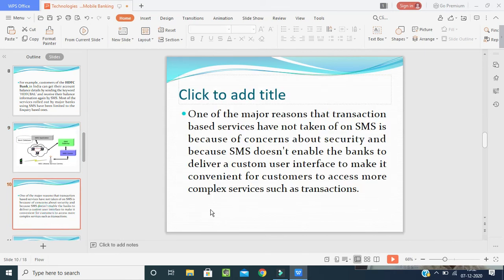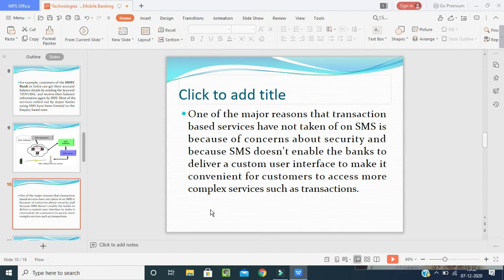Now, one of the major reasons that transaction-based services have not taken on SMS is because of concern about security, and SMS does not enable the banks to deliver a customer user interface that makes it convenient for customers to access more complex services such as transactions. See, a very good question has been asked: why have transactions not been opened in SMS? We can't do it, transactions.